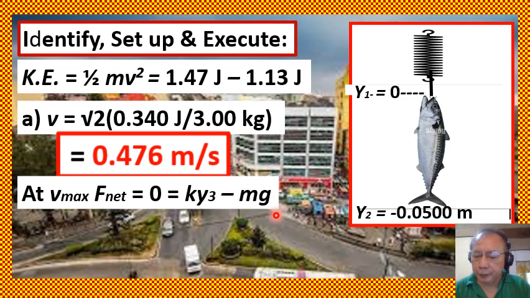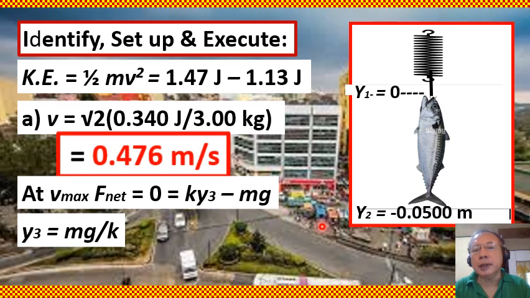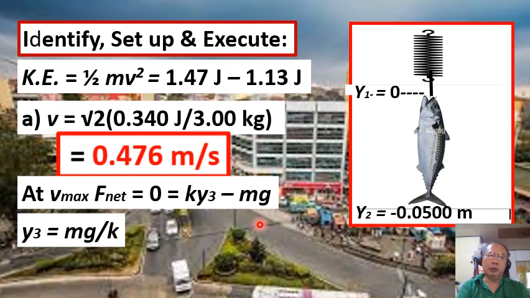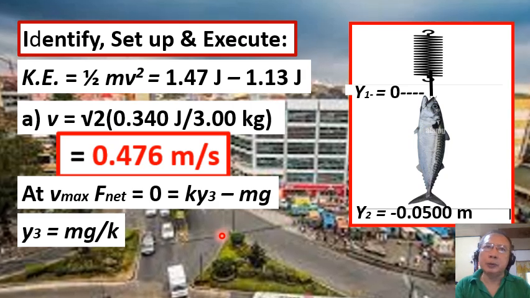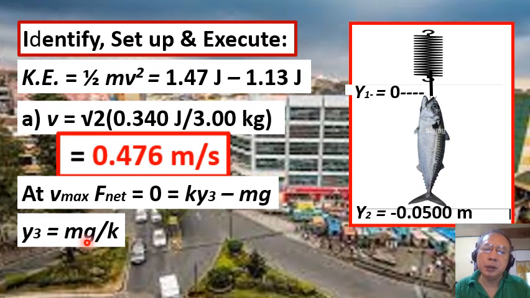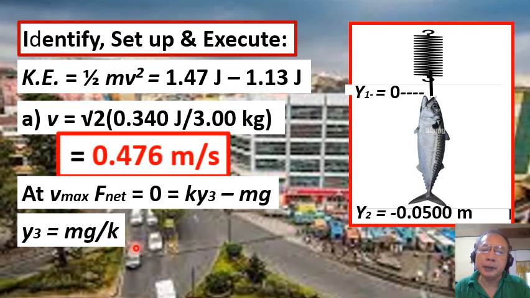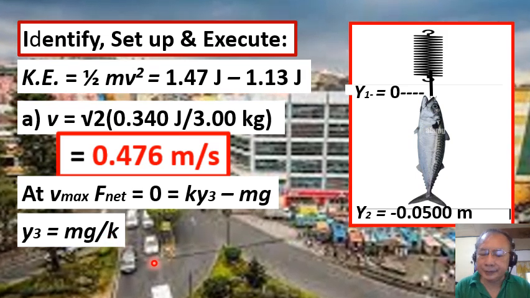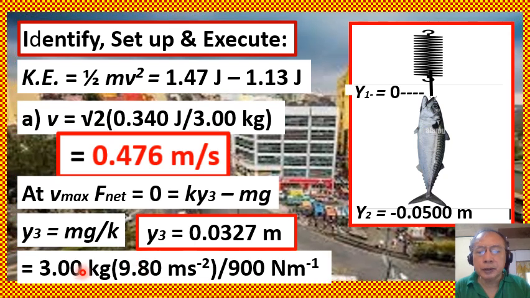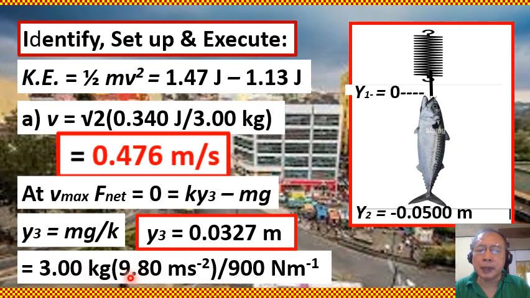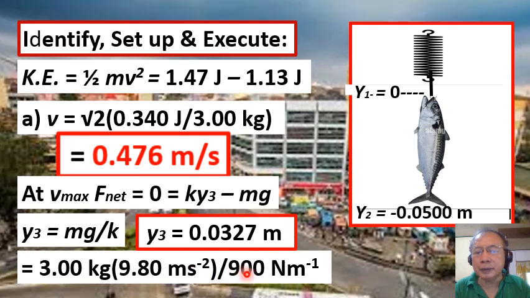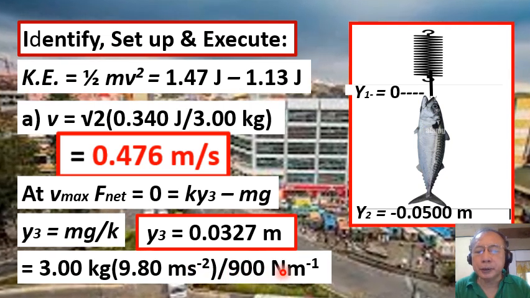Now, determining the value of y sub 3. This is the vertical position where the fish will have its maximum speed. So y sub 3 is just equal to the weight of the fish divided by the force constant k. That is, y sub 3 is equal to 3.00 kilograms times 9.80 meters per second squared divided by 900 newtons per meter.